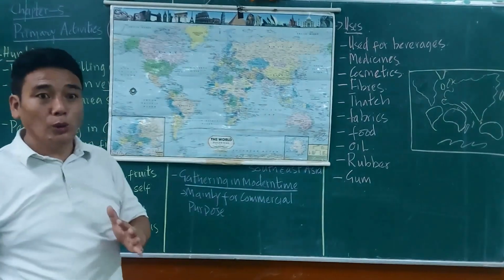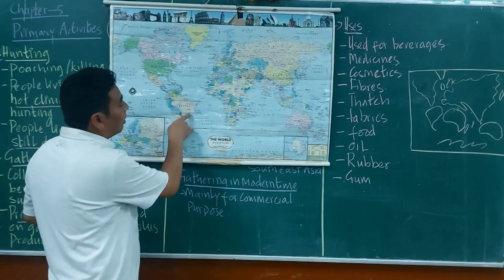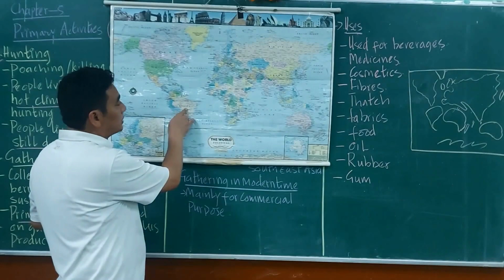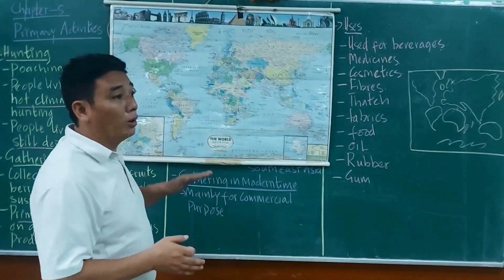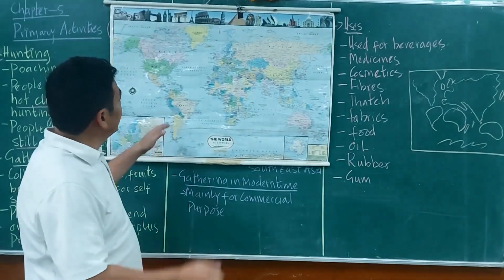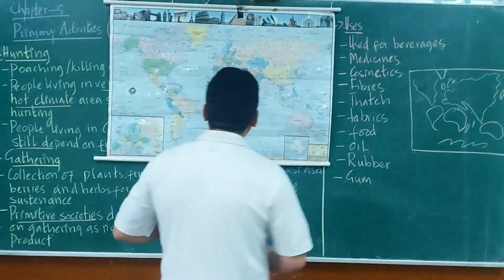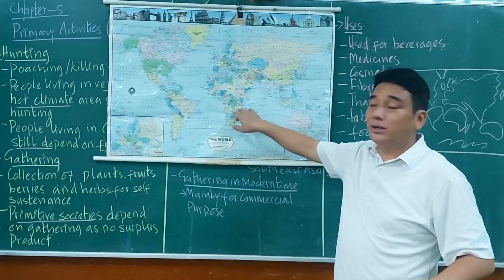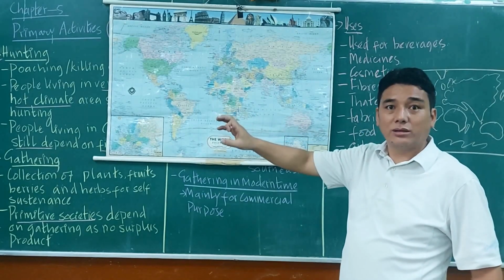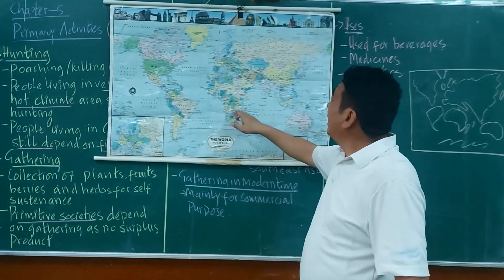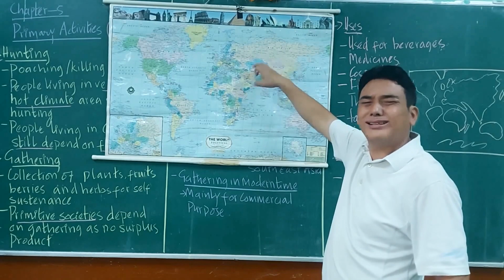Then next is the low latitude areas. We have seen Brazil, or the Amazon basin, wherever the Amazon river flows, and the people there practice gathering. The next important area we have learned is the African continent, where they practice gathering. And the interior of Asia, or Central Asia, you can say.